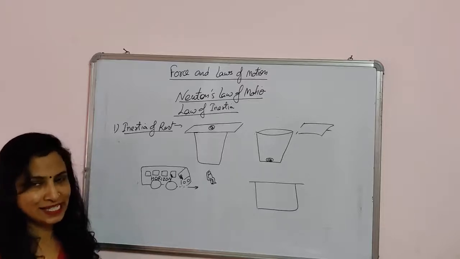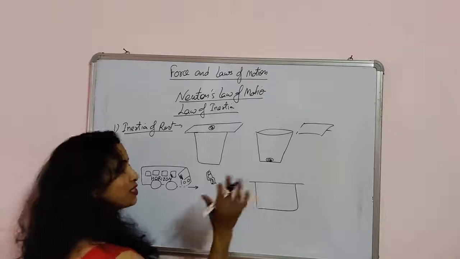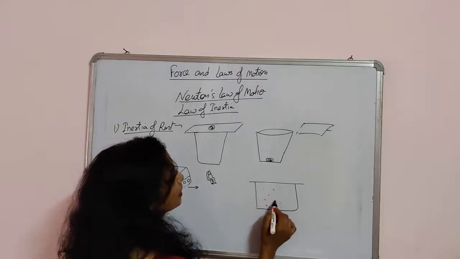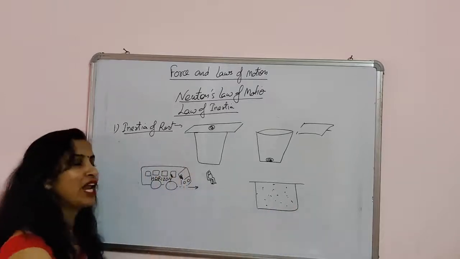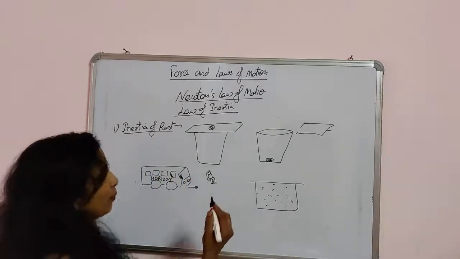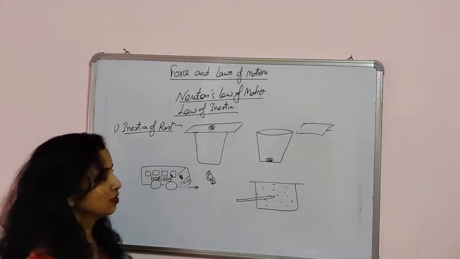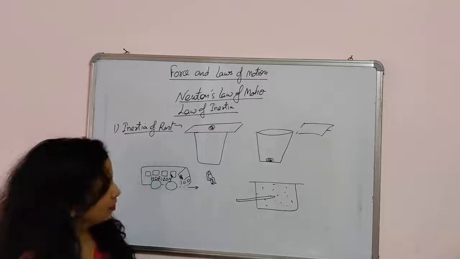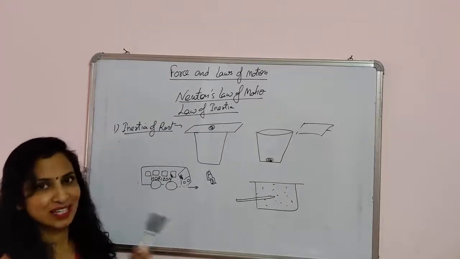What happens in this case when we beat a carpet with a stick? So this is a carpet, suppose, and it has a lot of dust. Now what happens? Your mama starts to beat the carpet with a stick.